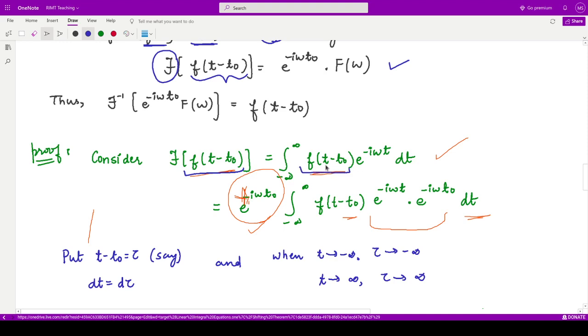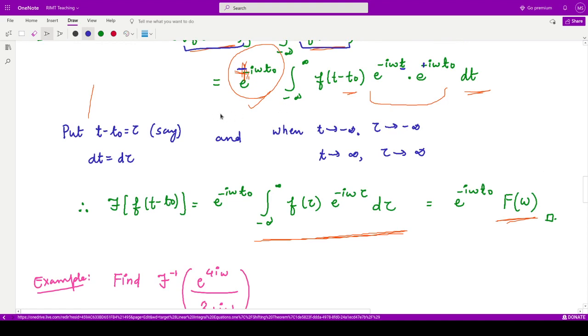Now in order to make t minus t naught here, we just multiply by e to the power minus iota omega t naught, plus here and minus here. So we would have e to the power minus iota omega t naught, integration from minus infinity to infinity of f of t minus t naught, and then e to the power minus iota omega into t minus t naught dt. So this is what we will get.